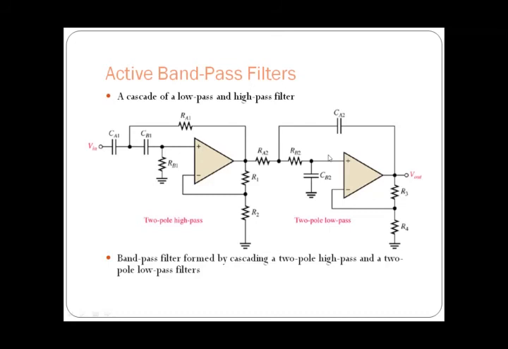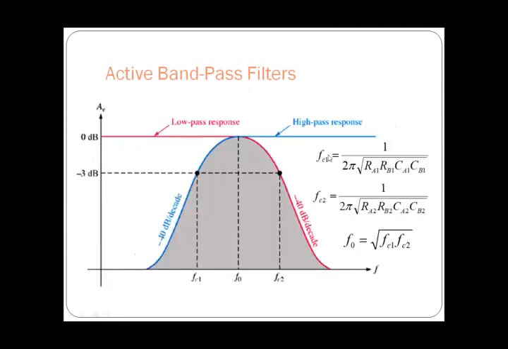So a band pass filter can be formed by the two filters which we have discussed up to now, that is, a high pass filter and a low pass filter. If we put a high pass filter at the input stage and take the output across a low pass filter, then it will act as a band pass filter. So this will be the response of this band pass filter.